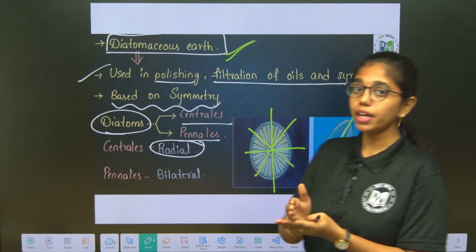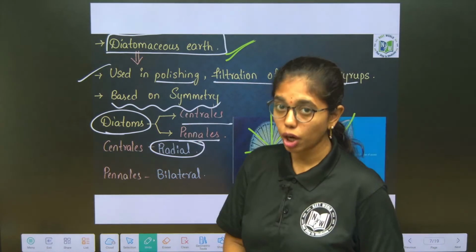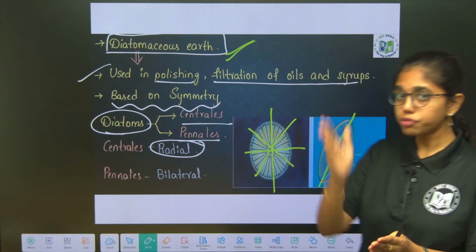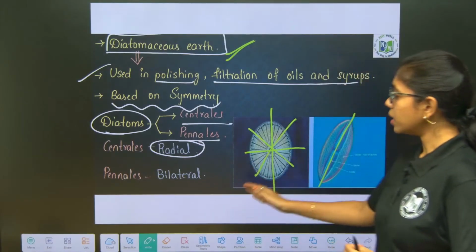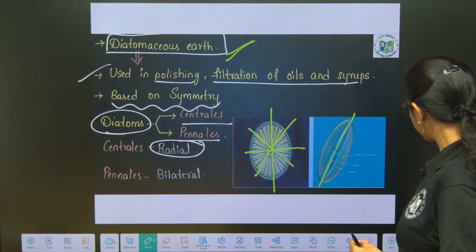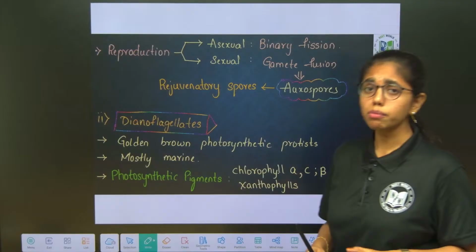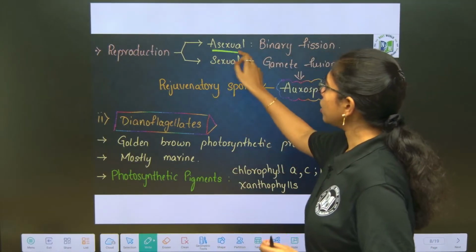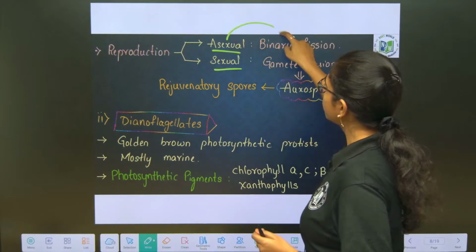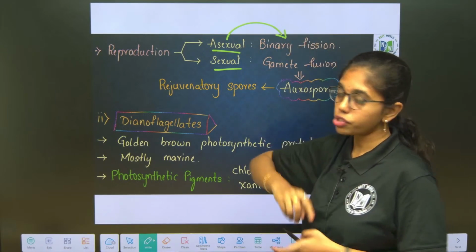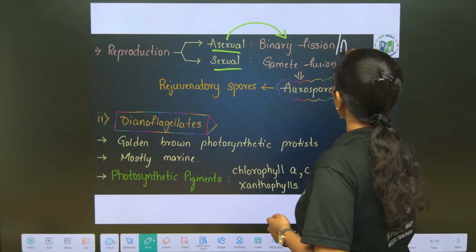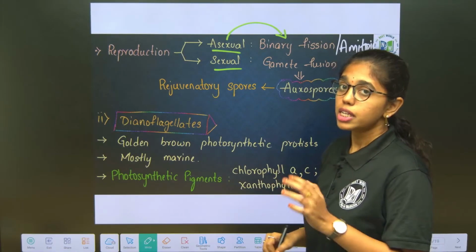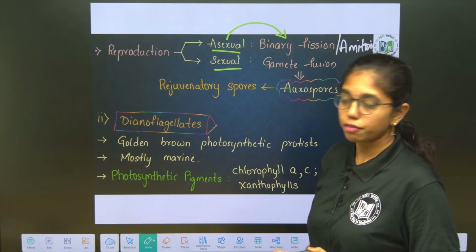Centrales, we can divide into two equal halves by any of the planes. Pinnales can be divided into two equal halves only by one plane, that is bilaterally symmetrical. Next, when it comes to reproduction, it has two types, asexual and sexual modes. Asexual is by simple binary fission, which is also called amitosis, as I told you, because there is no involvement of spindle apparatus or spindle fibers.